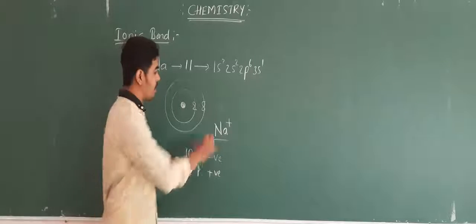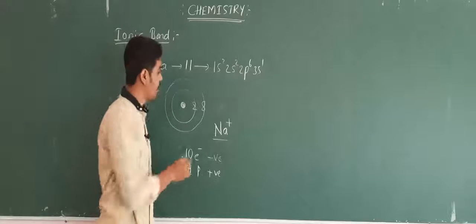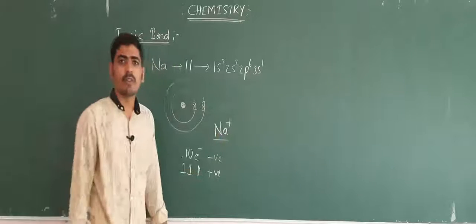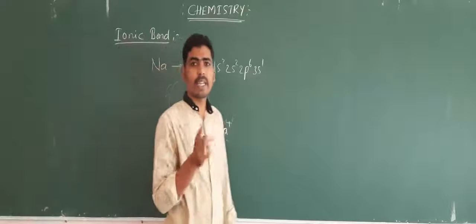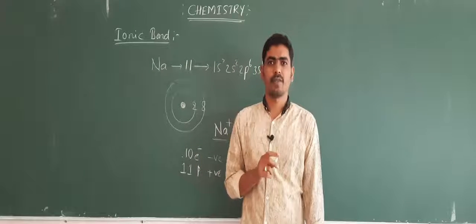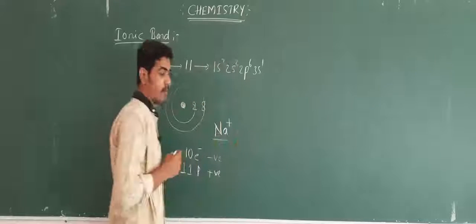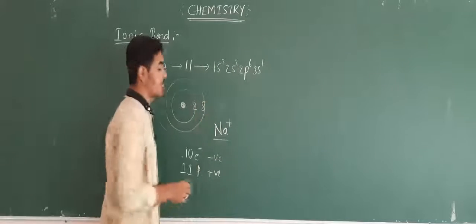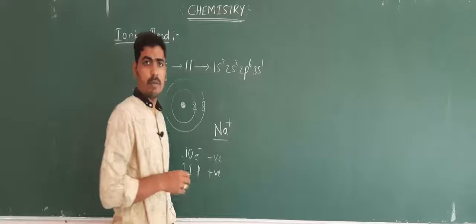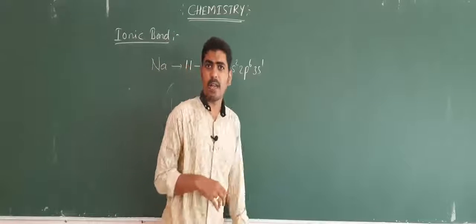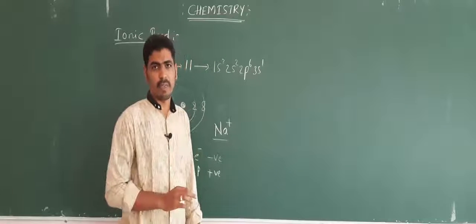But another question is, when it loses an electron, that electron should be gained by another element, otherwise it won't lose. Okay, and hence the electron which is lost by sodium will be accepted by one more element.